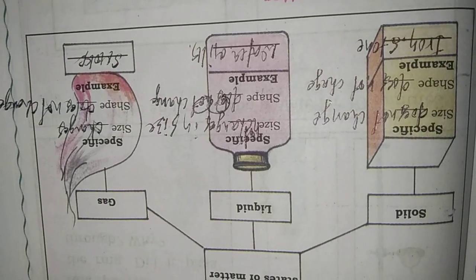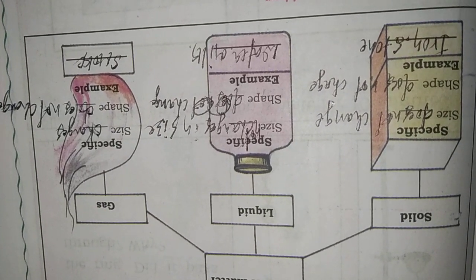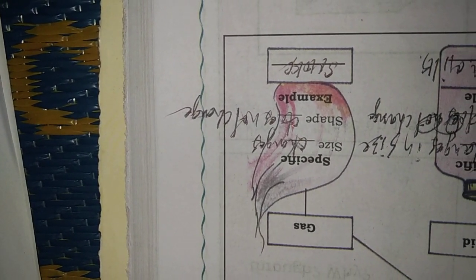In the liquid state the size does not change, but the shape changes. Examples: water, milk. Gas changes in size. Example: smoke.